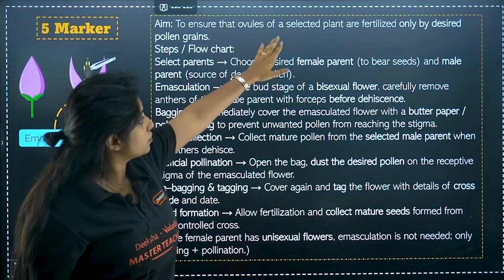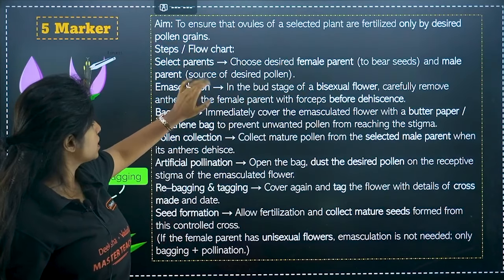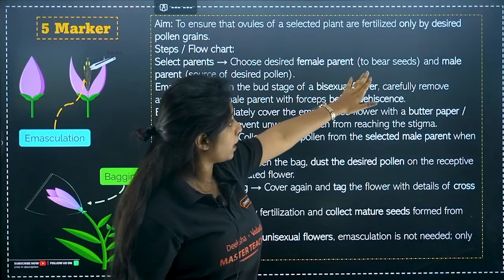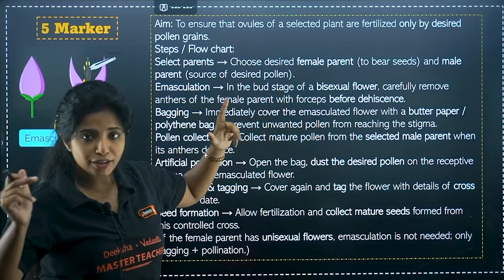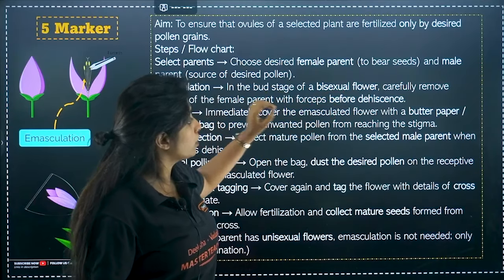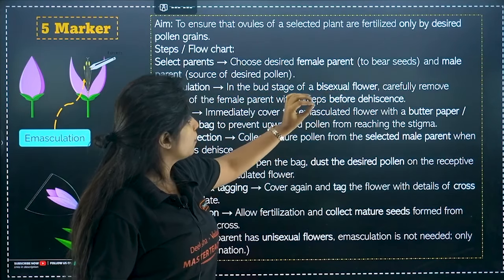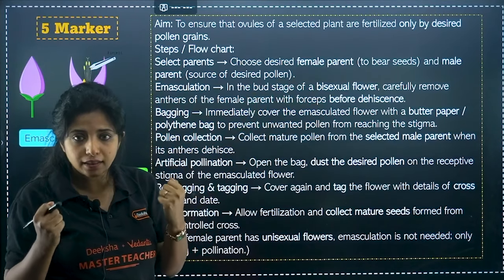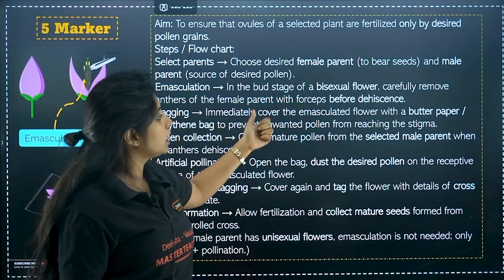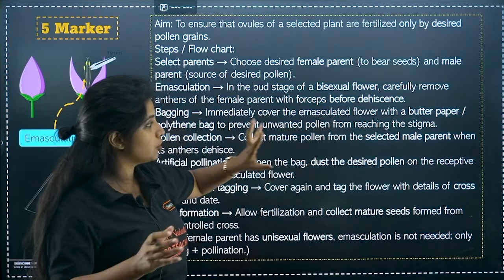To ensure the ovules of selected plants are fertilized only by desired pollen grains, we have to do this. Select parents. Choose the desired female parent to bear seeds and the male parent as the source of desired pollen. Emasculation. In the bud stage of a bisexual flower, carefully remove the anthers of the female parent with forceps before dehiscence. Before the anther dehisces, we have to take that away. Now bagging. Immediately cover the emasculated flowers with a butter paper or polythene bag to prevent unwanted pollen from reaching the stigma.